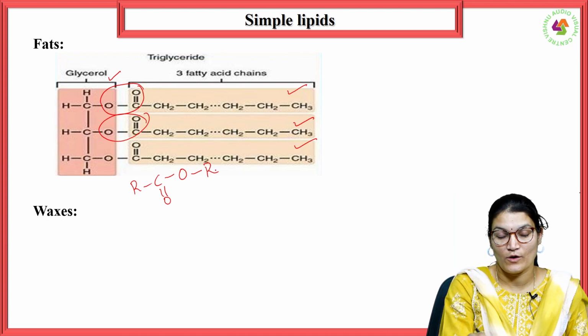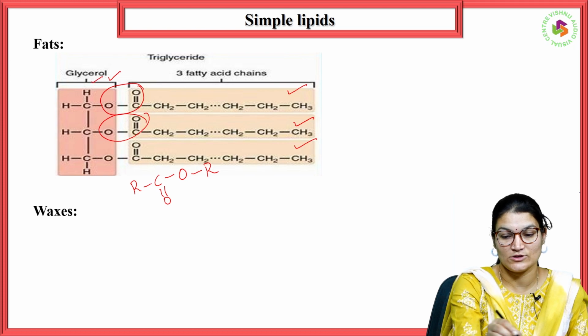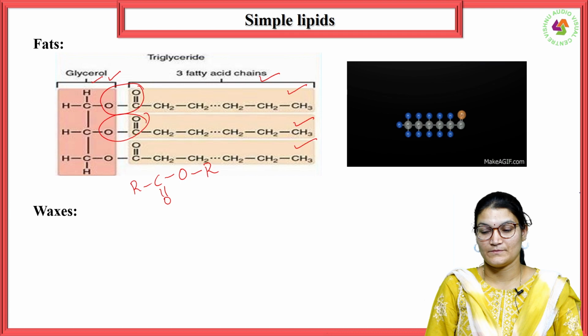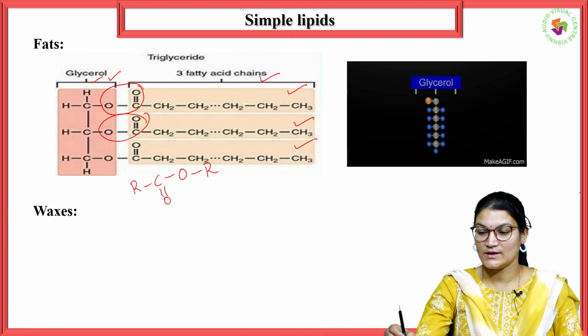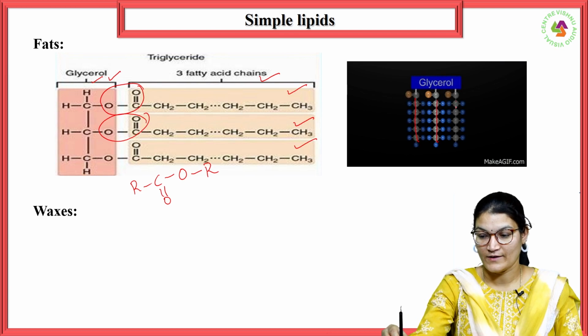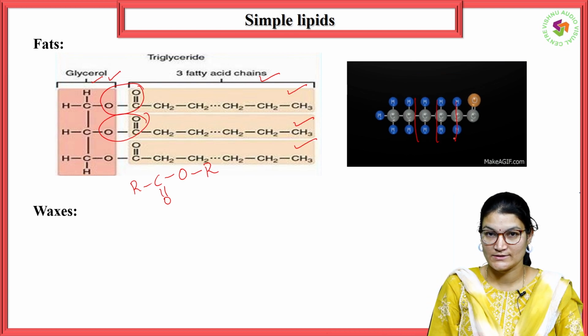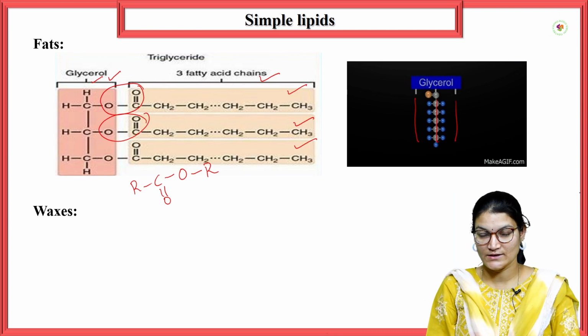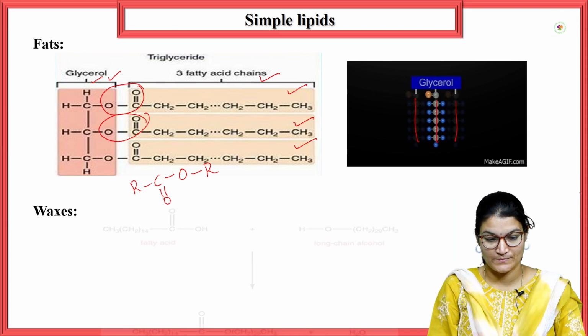So there is a formation of ester linkage between glycerol as well as fatty acid chains. You can see the GIF. So as you can see, one glycerol molecule is attached with the 3 fatty acid molecules. This is considered as triglyceride. Tri is nothing but 3 fatty acids attached to one glycerol molecule.